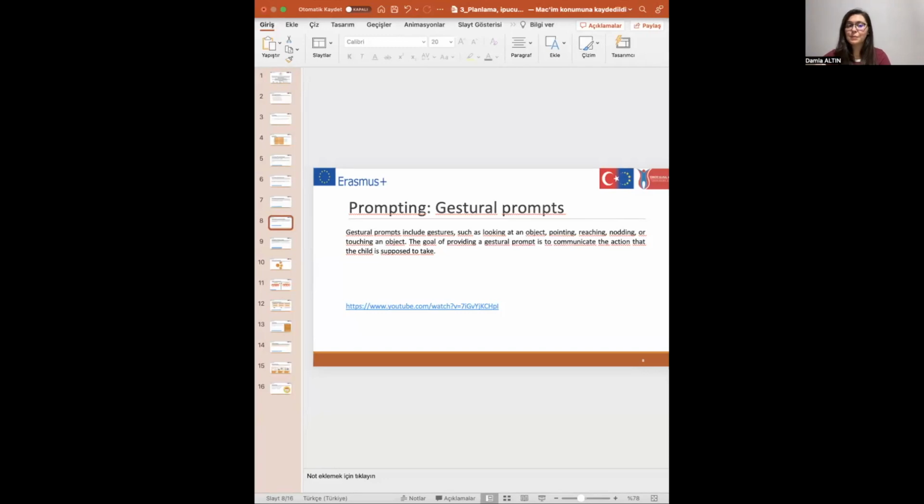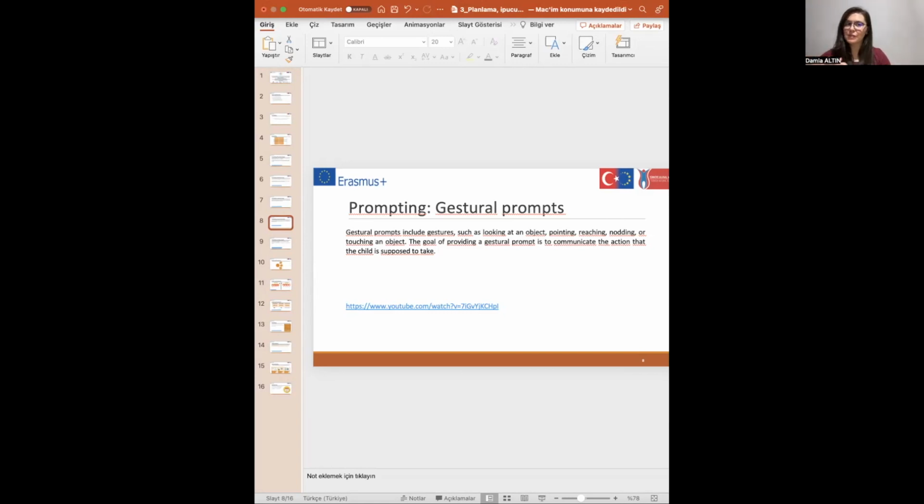And the next prompt is gestural prompts. Gesture prompts include gestures such as looking at an object, pointing, reaching, nodding, or touching an object. Let's say that you teach hand washing again, and if you use gesture prompts, maybe you don't say turn on the tap, but you show the tap.